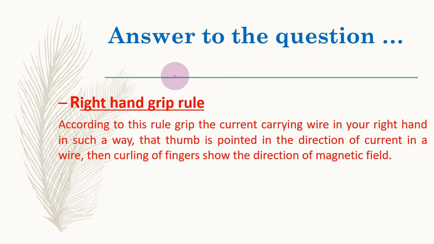So this is the answer to the previous question, how I can find out the direction of the magnetic field, by using the right hand grip rule. According to this rule, grip the current carrying wire in your right hand in such a way that the thumb is pointed in the direction of current in the wire, then the curling of your fingers shows the direction of the magnetic field. So remember, this is a very important rule.